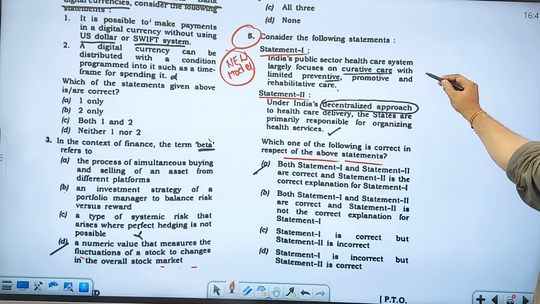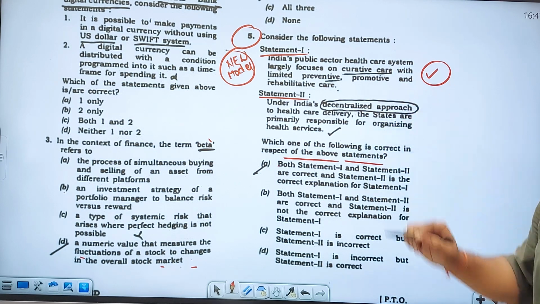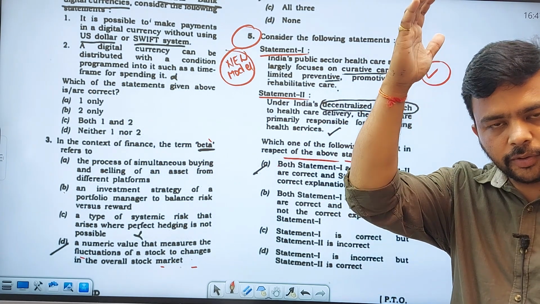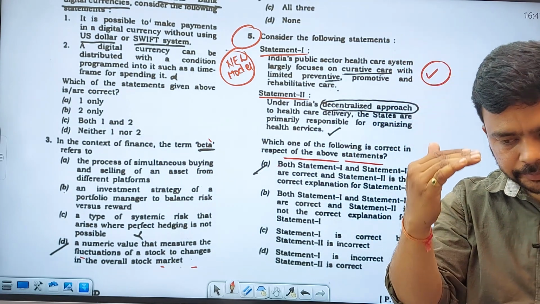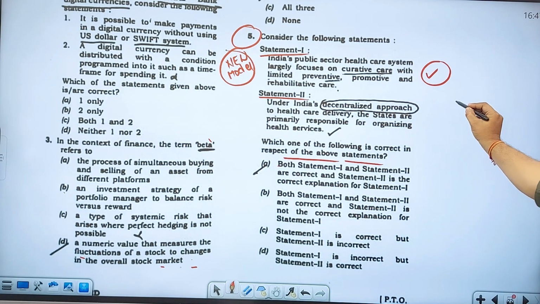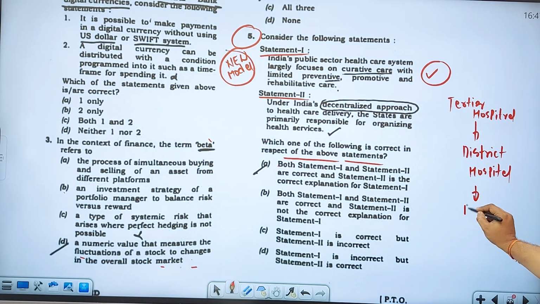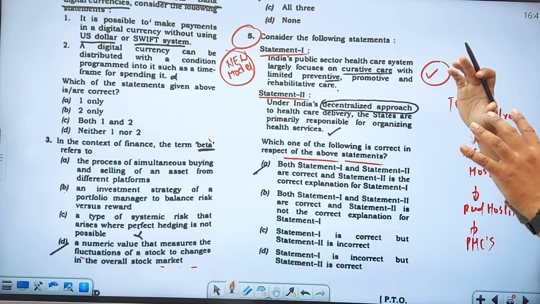This one is absolutely right if you have general awareness related to this particular thing. Under India's decentralized approach, you have the multi-specialty hospitals, then the community health centers, then the public health centers, district hospitals, like that, right? You have tertiary hospitals in India, the major hospitals, then the district hospitals, then the rural hospitals, and also the public health centers, PHCs. So a decentralized system is there in India.